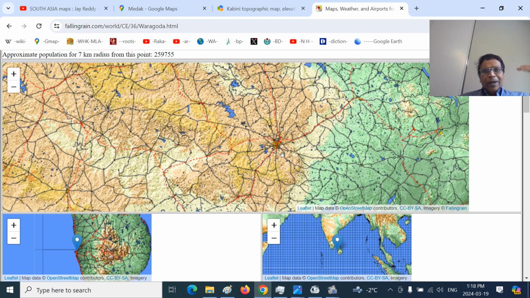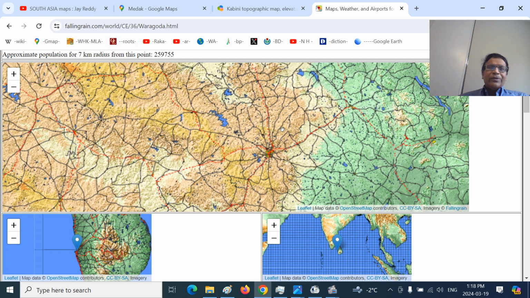The plateau is roundabout 500 to 600 meters. Hyderabad city itself is roundabout 550 meters. And you can see Madras and so on, around 10 meters in certain areas. Delhi is around 250 meters also. And Bangalore is around 950 meters. So you can have a broader perspective. So this is the Golconda Plateau.